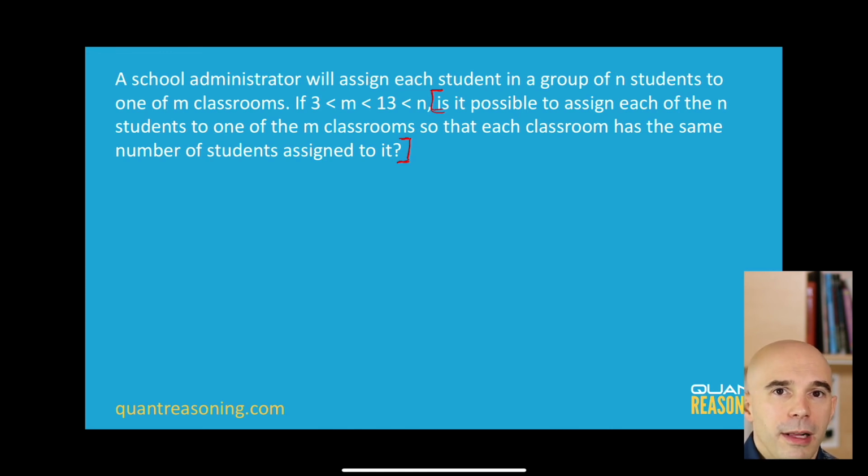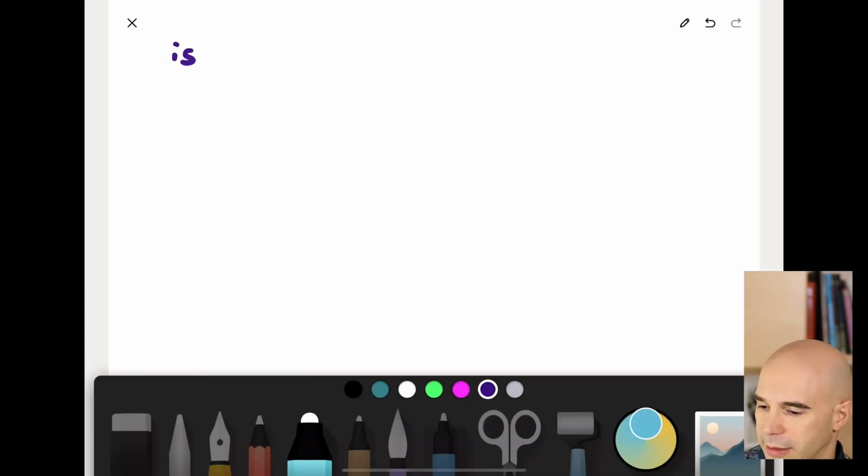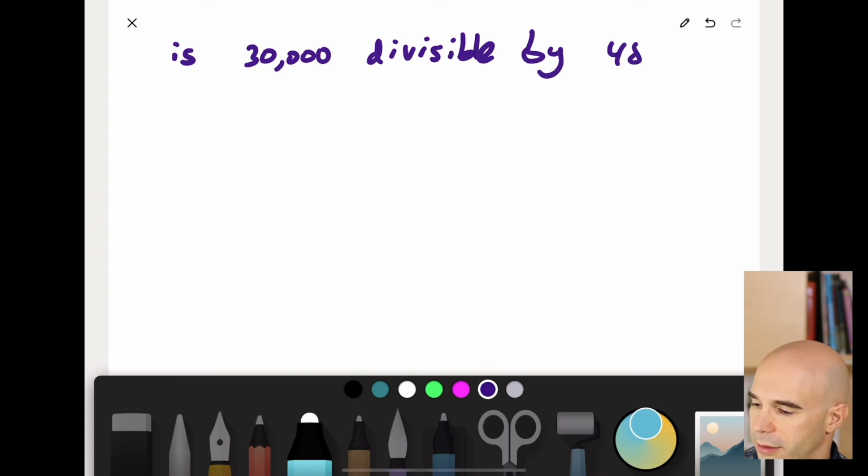Before we start evaluating the statements, I think it'll be a good idea for us to explore the concept of divisibility a little bit further, because this is a very hard question. Is 30,000 divisible by 48? Now, the long way to answer that is to try to divide 30,000 by 48. But we don't want to do that.